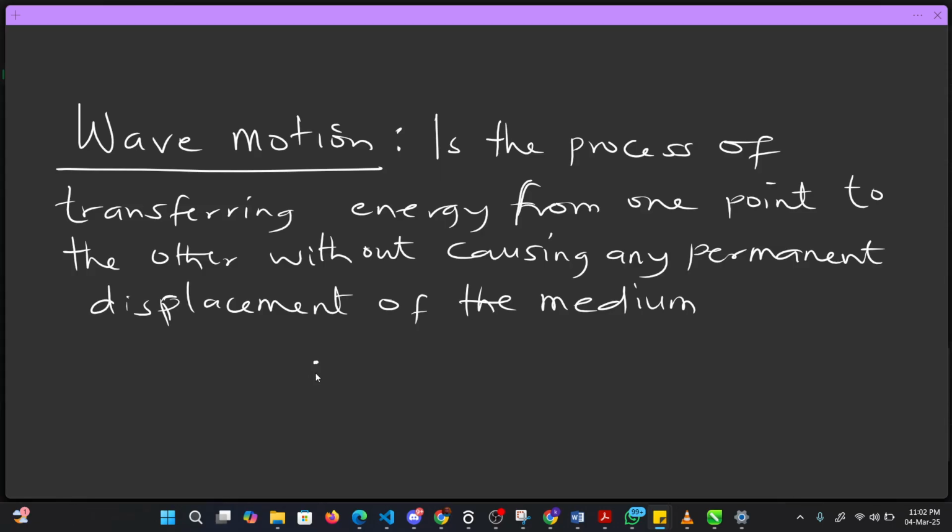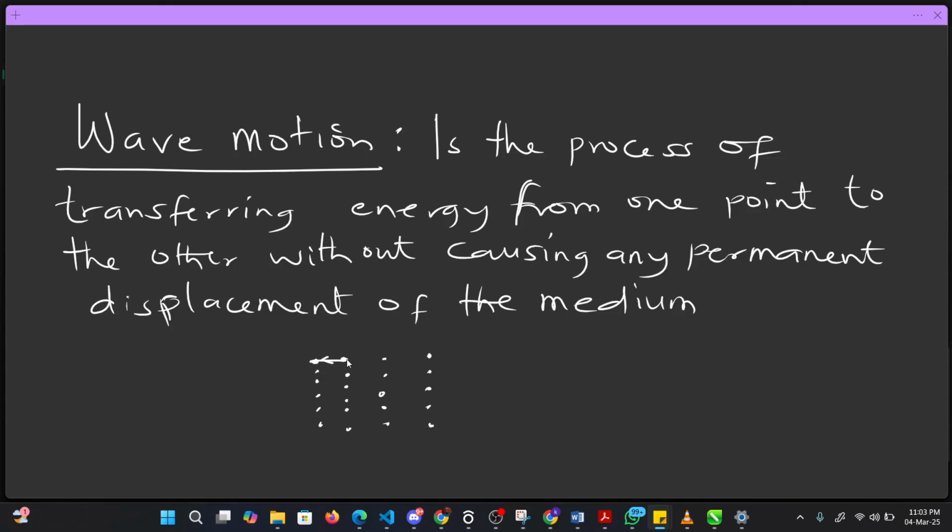I've explained that before. Let's use air molecules again. These are my air molecules. They are invisible, I'm not seeing them actually, but I'm going to explain how things really work. Assuming I set this particle into motion, this particle gains energy to move. This one moves, hits this one and returns back. You will now discover that the energy has been transferred from this particle to the next, and it went back.